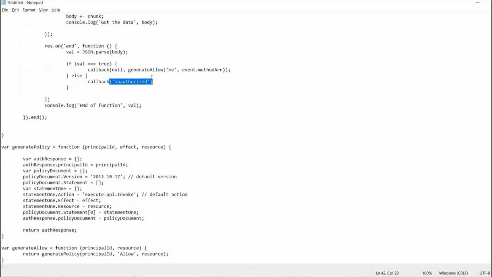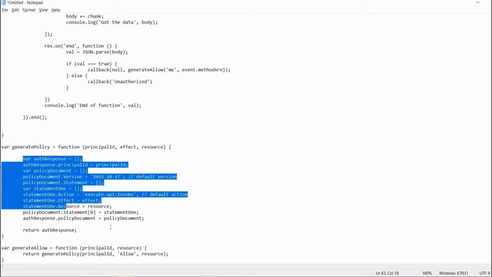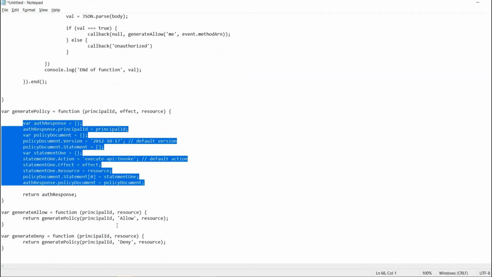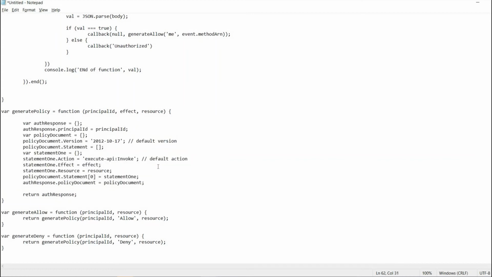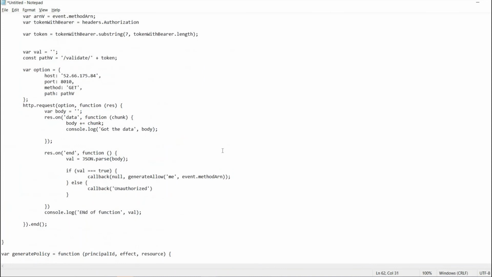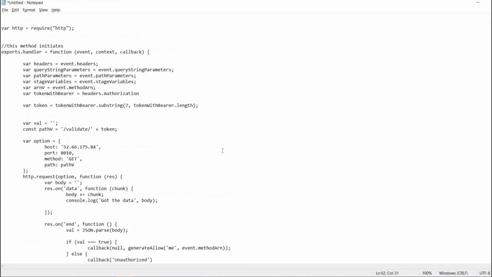So usually when you make it allow, this particular generate policy is very much needed for that. This policy we have to send back along with the response, then only it will be able to identify whether it happened or not. I'll paste this code in GitHub, and I'll add the GitHub URL along with this video. Okay, and let's go back to Postman to test whether it is working or not.